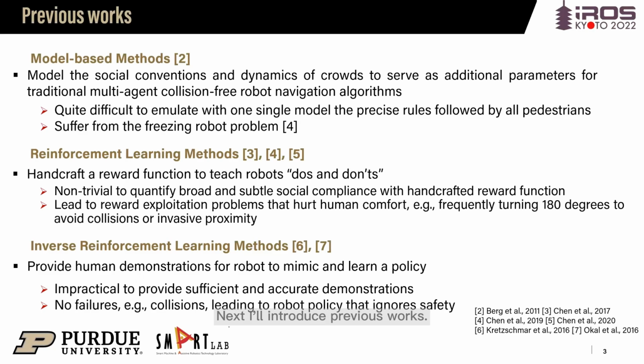Next, I will introduce previous works. Generally, there are two main streams, model-based and learning-based. And within the category of learning-based approaches, there are two types, reinforcement learning and inverse reinforcement learning. While existing learning-based methods have achieved better performance than the previous model-based ones, they still have drawbacks. RL depends on handcrafted reward that is unlikely to effectively quantify broad social confidence and can lead to reward exploitation problems. Meanwhile, inverse reinforcement learning suffers from the need for expensive human demonstrations.